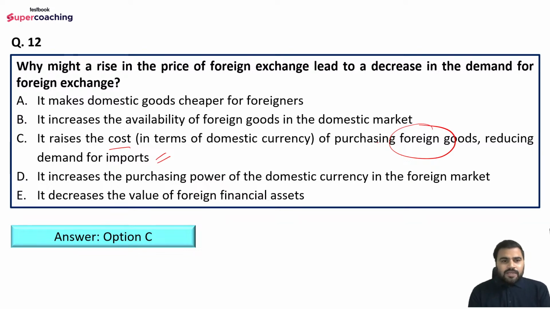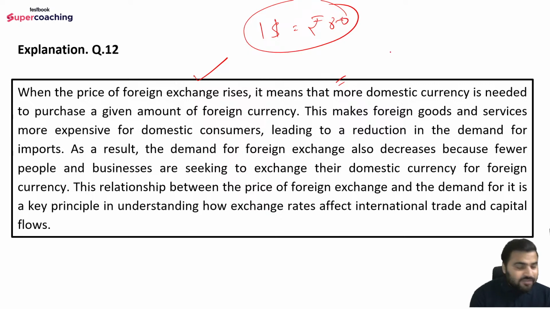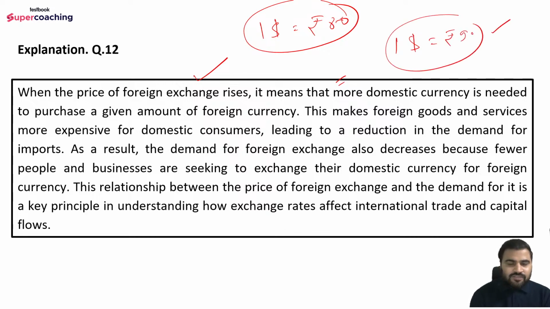So what is happening here? Look, you can read this basically. When the price of foreign exchange rises, it means that more domestic currency is needed. For example, if $1 is equal to rupees 80, this is the normal exchange rate. But when the price of foreign exchange rises, now $1 is equal to rupees 90. This is the case, right? Which means what is increasing here? The exchange rate is increasing here. So you can read here. It means that more domestic currency is needed to purchase a given amount of foreign currency.